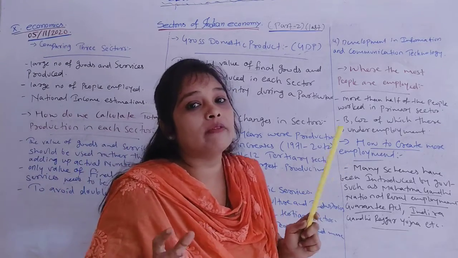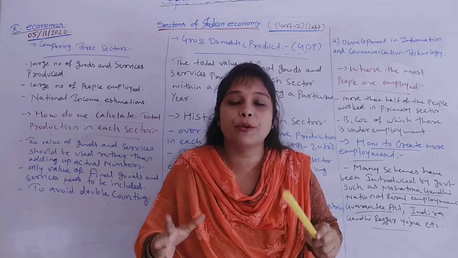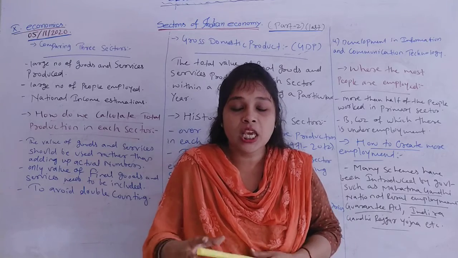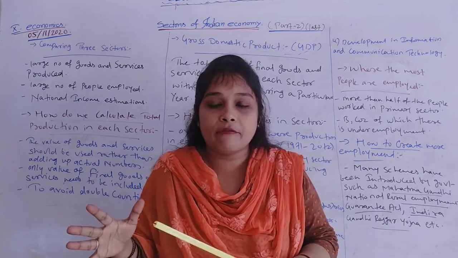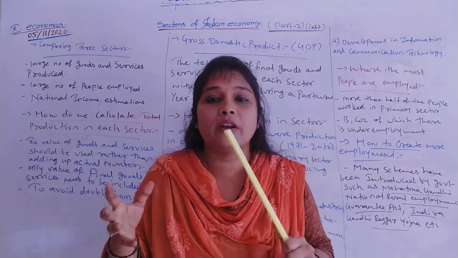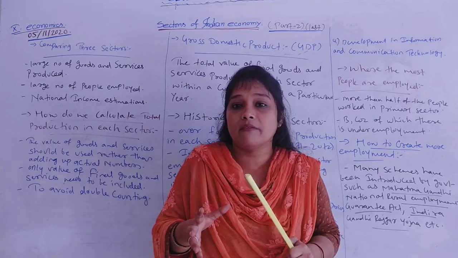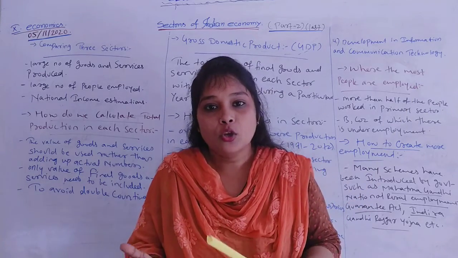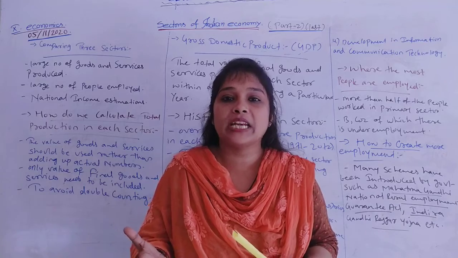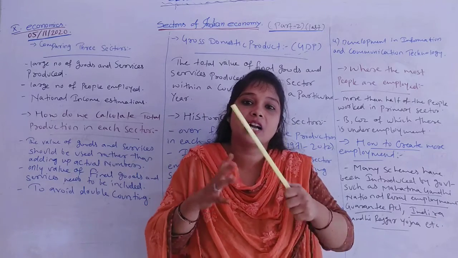In the whole year, in each sector, we only take into consideration the total value of final goods and services produced within a country. So we will find out GDP, or the total production in our country.